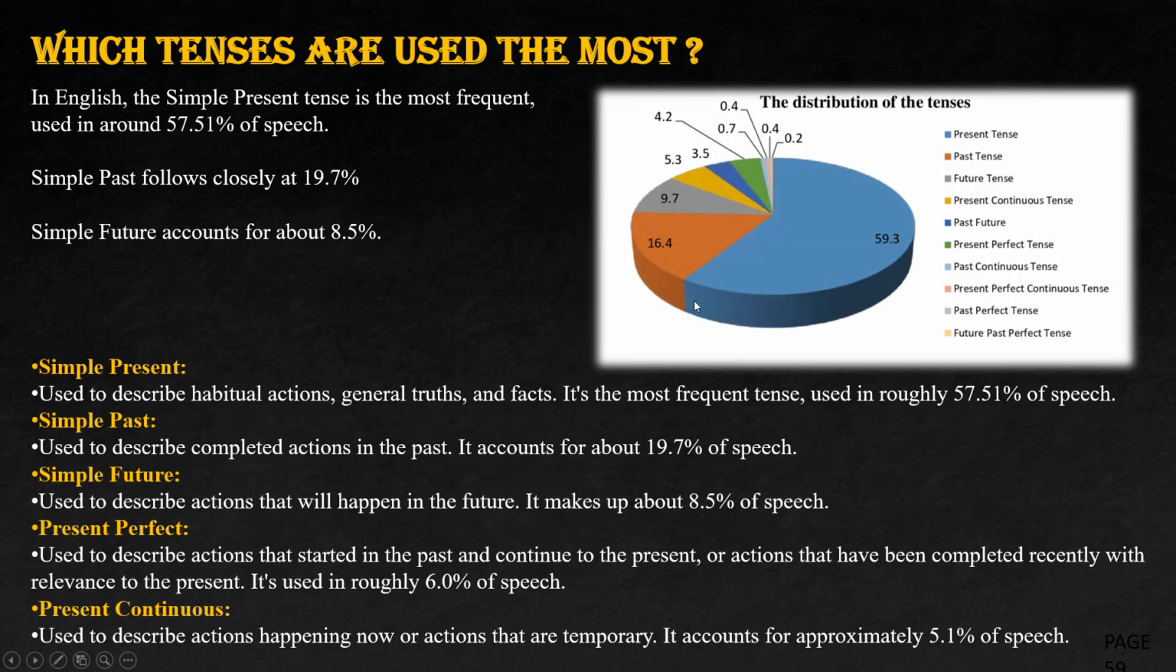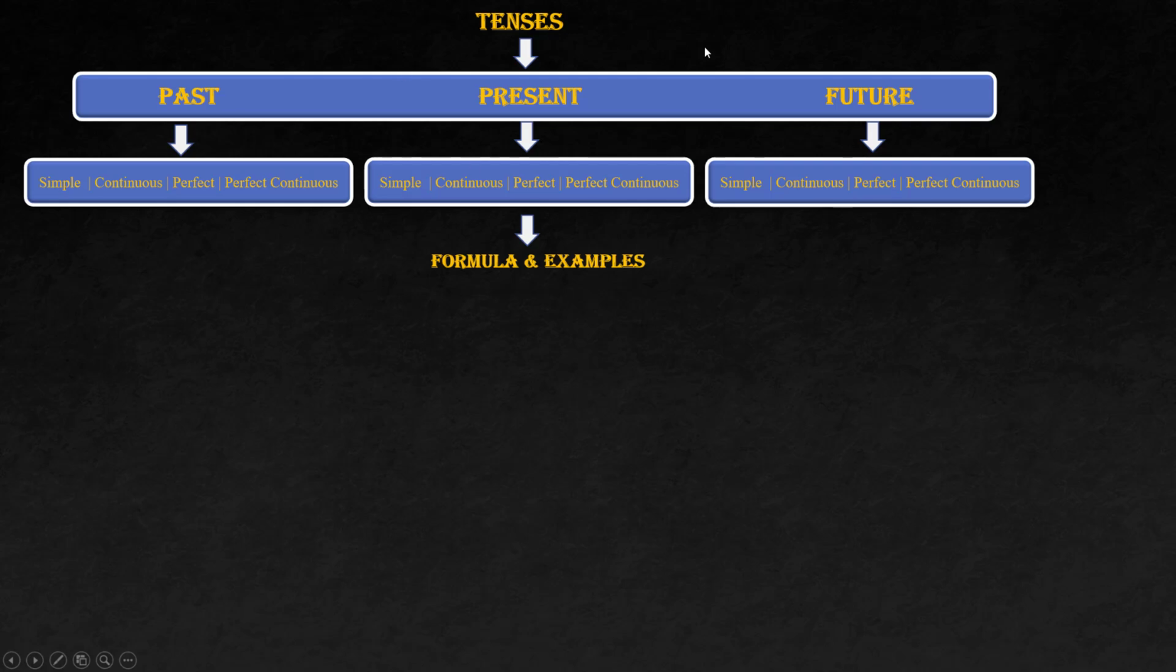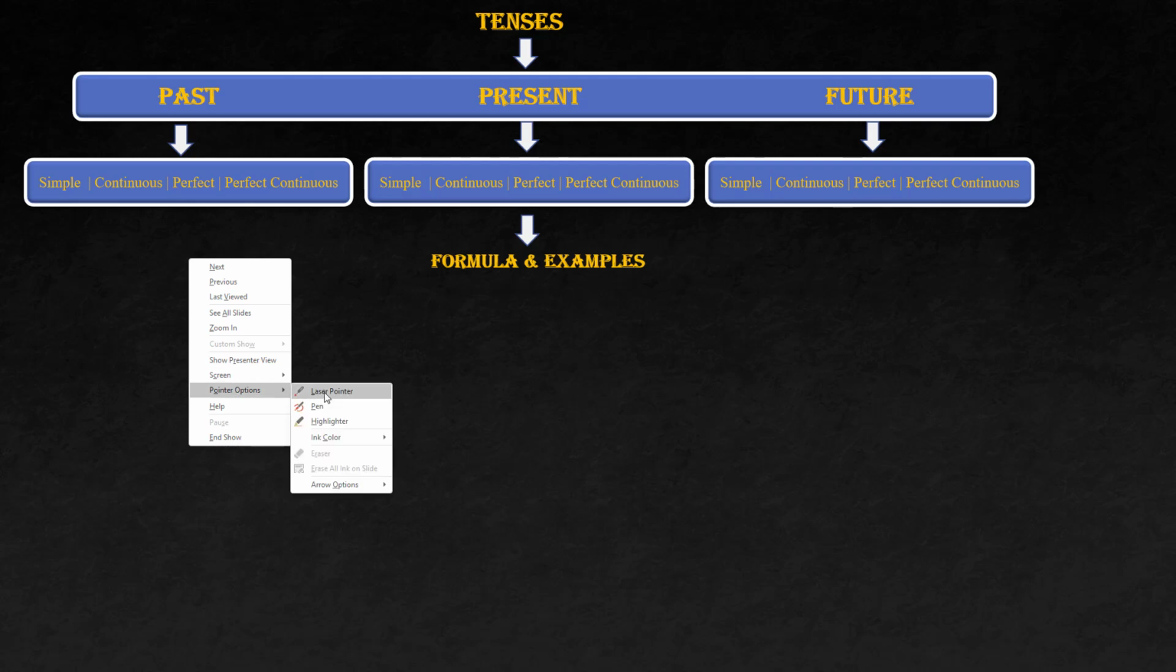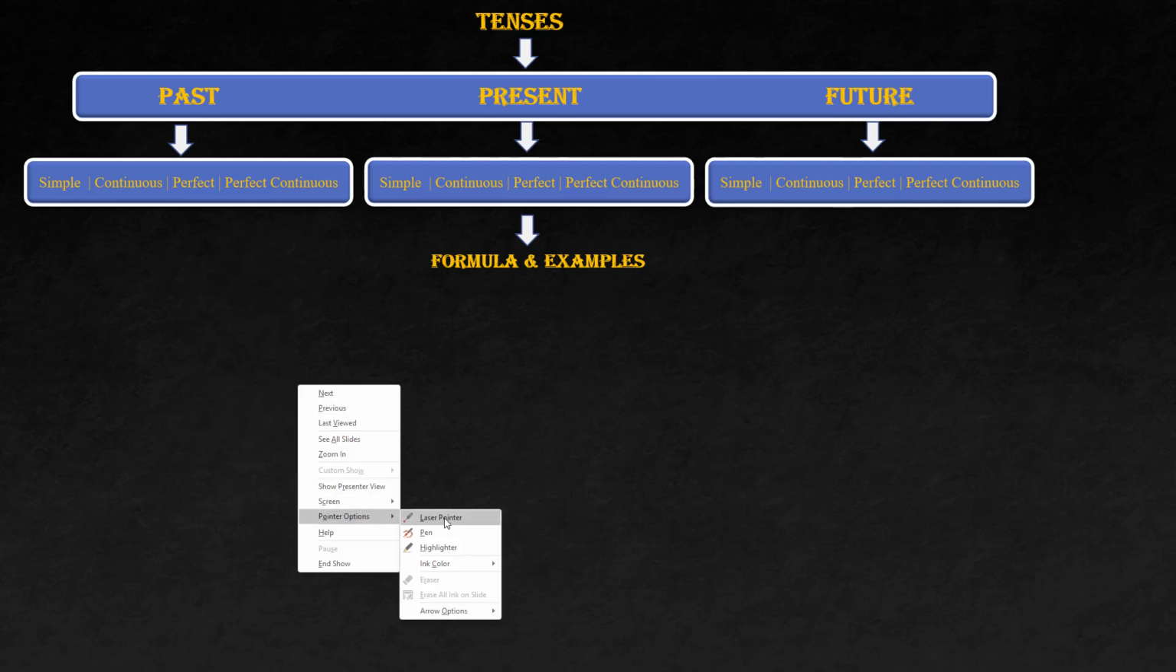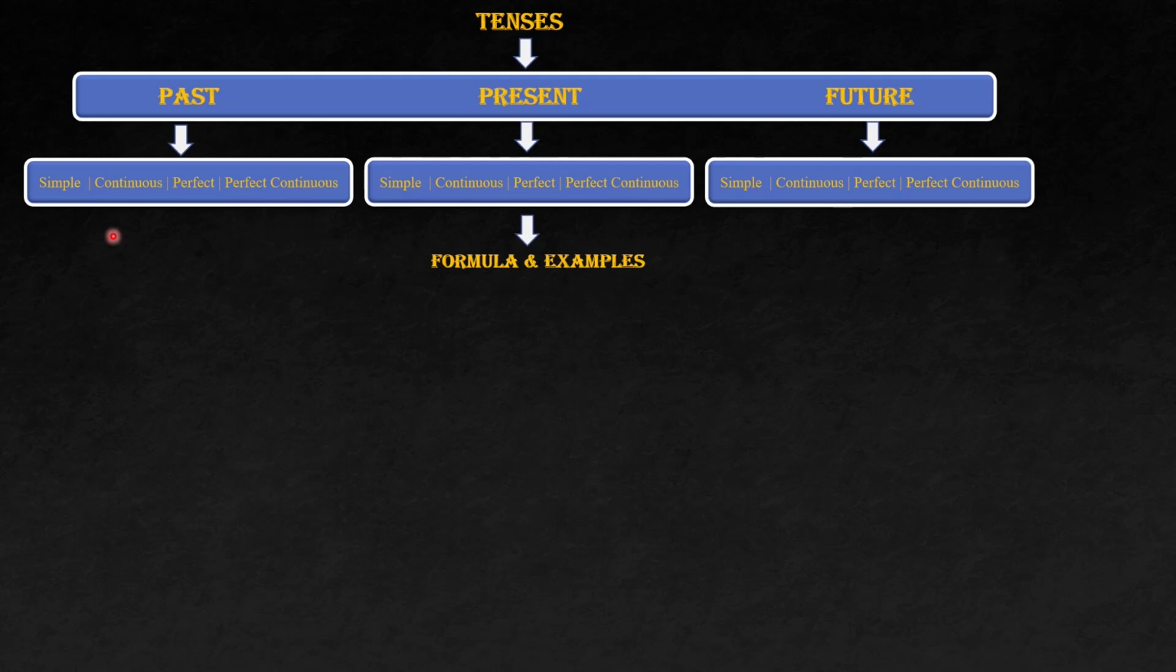You could see this chart also, right? So we have the present, the past, the future tense, and then we have the present continuous and the present perfect. Simple future we call it. Next, these are all the tenses: present, past, and future. And in each one we have 4 different subtypes. When it comes to past, we have simple past, past continuous, past perfect, and past perfect continuous.